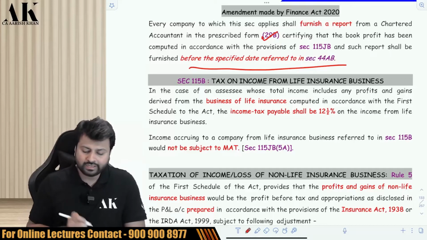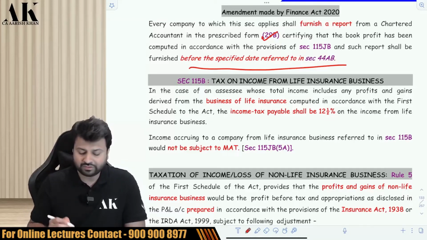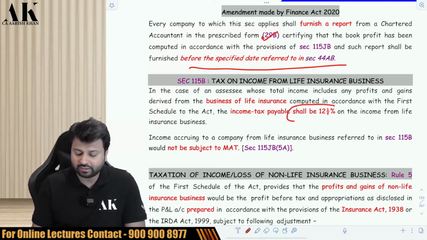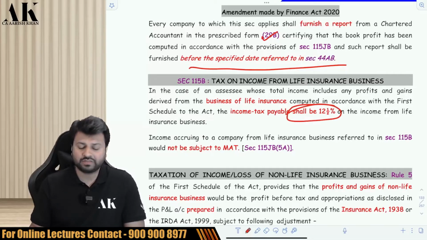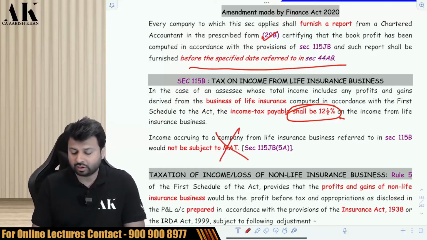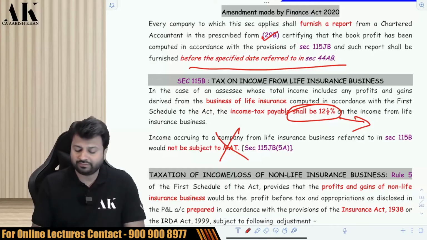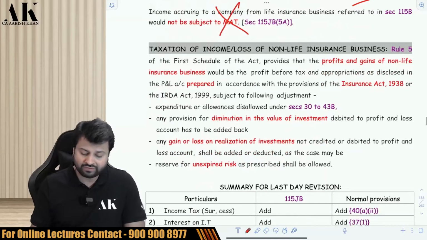Okay. Now, in case of life insurance business, the government has given a special mechanism: life insurance business assessees will compute tax at the rate of 12.5% as per the normal provision, and they will not be liable for MAT. Under normal provision, they will be liable for 12.5% tax, and under MAT, they will not be liable for MAT for life insurance business. What about non-life insurance business?